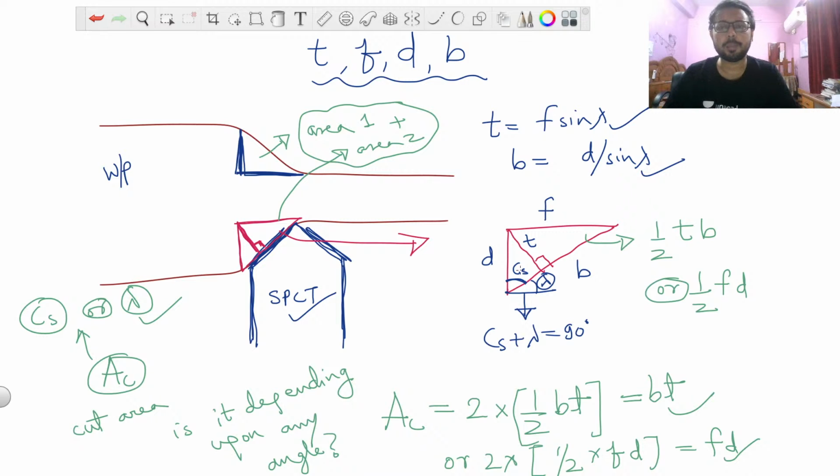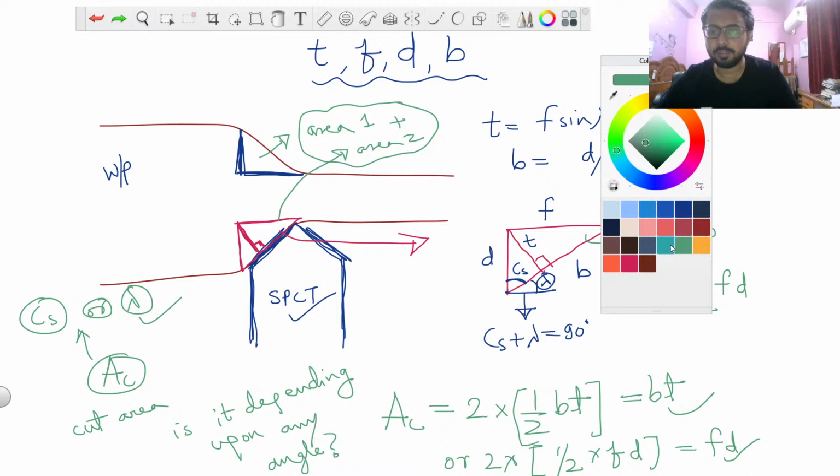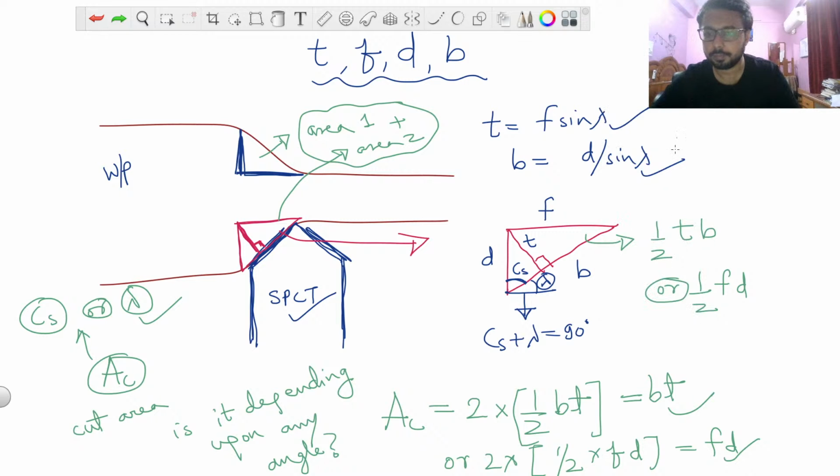Here in the formula we can see that the area formula does not have any angle relation. So we can simply say that the cut area is not depending upon any angle. If CS is 0, then the area will not change. If CS is increased to 90°, the area will not change.